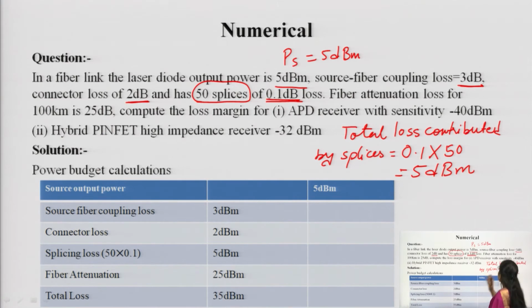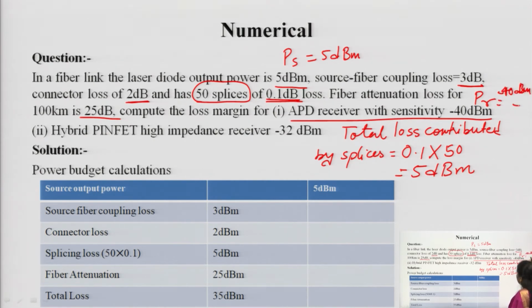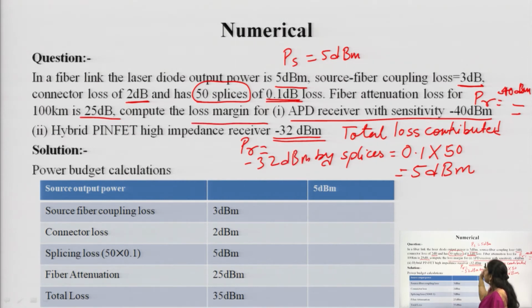Fiber attenuation loss for 100 kilometers is 25 dB. It is given that the fiber also contributes to the loss, and the total fiber attenuation loss for 100 kilometers is 25 dB. Compute the loss margin for the first, an APD receiver with a sensitivity of minus 40 dBm, that is PR equal to minus 40 dBm. And for the second case, a hybrid FET high impedance receiver with PR of minus 32. So, you have to calculate the loss margin for two cases.